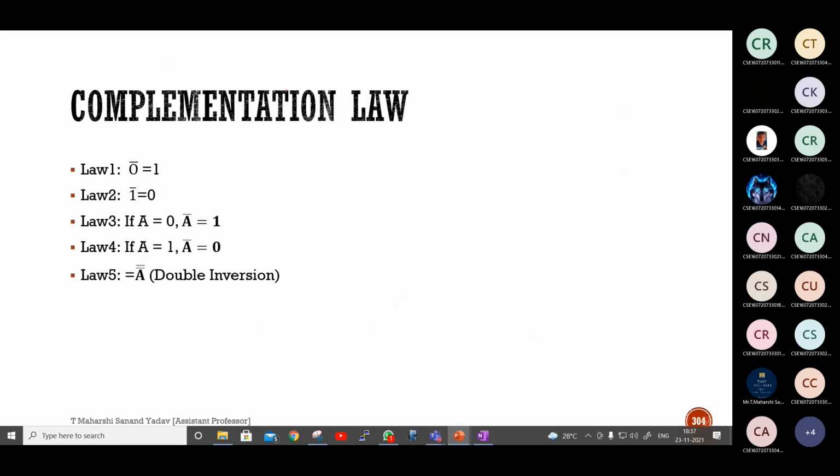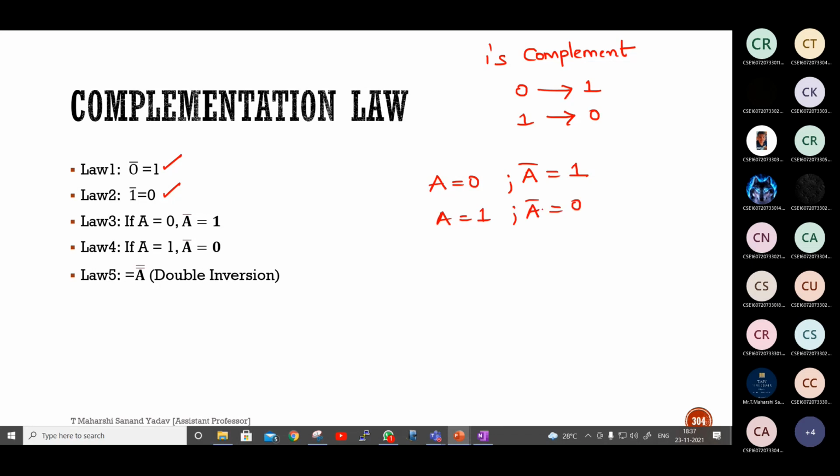Next, complementation law. What is 1's complement? 1's complement means 1 to 0. 0 will be treated as 1 and 1 will be treated as 0. Based on that only the laws. Coming to law number 1, 0 bar: 0 complement is 1. Next, 1 complement will be 0. Next, if you take value of A as 0, A bar will be 1. If A is equal to 1, A bar will be 0.